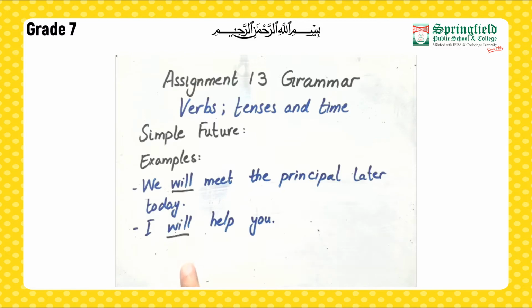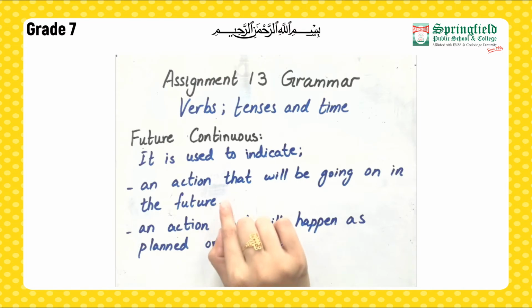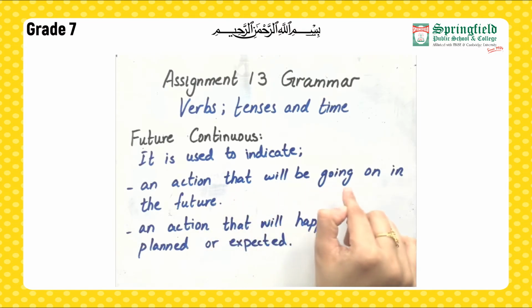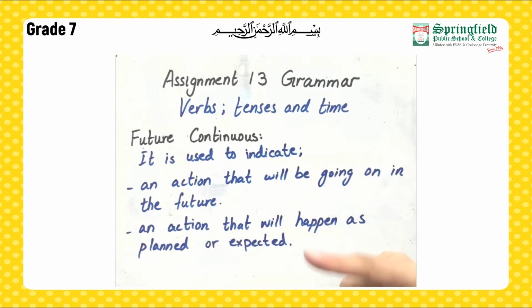Now we will move towards future continuous. The future continuous is used to indicate an action that will be going on in the future, right? As you know, it's continuous, so we will be using ing as well. An action that will happen as planned or expected. If you plan something, or you expect something, then you can use future continuous, right?